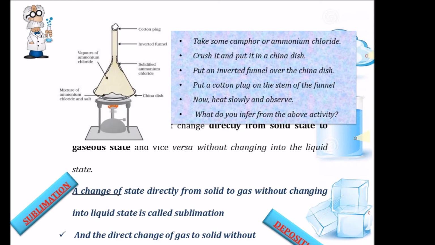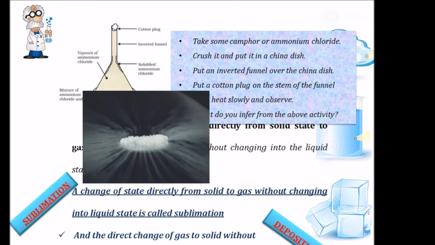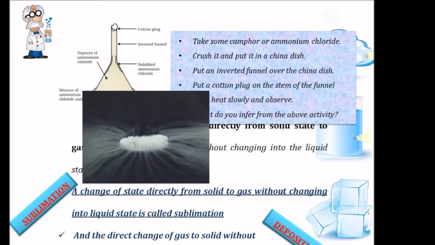So this change of state directly from solid to gas without changing into liquid state is called sublimation. The process of changing the state directly from solid to gas without changing into liquid is termed as sublimation. Another example is dry ice. This dry ice is actually solid carbon dioxide. At room temperature, it directly converts into carbon dioxide. So this is another example of sublimation.